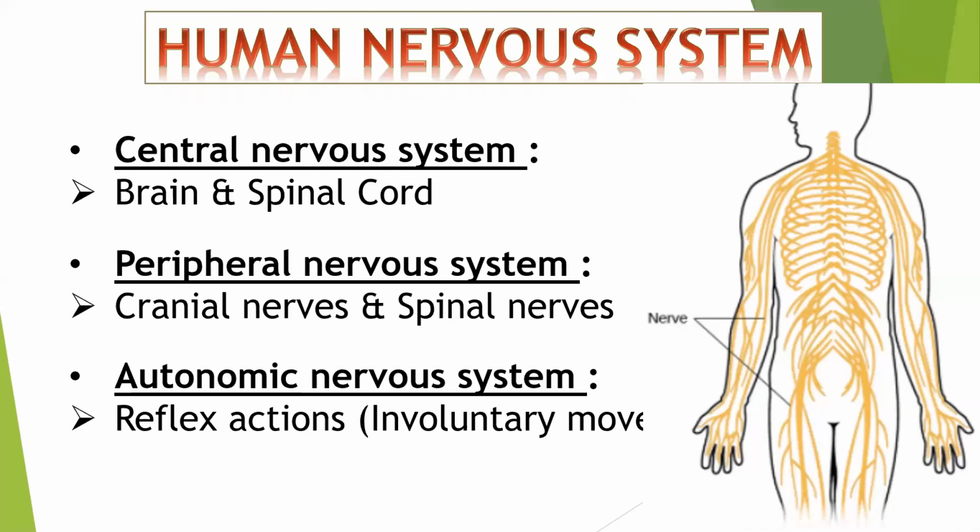Correct. Very good. I am happy that all the answers are correct and you are also able to understand without having any confusion. That's great. Now, let's move on to our first type of nervous system, which is the central nervous system.